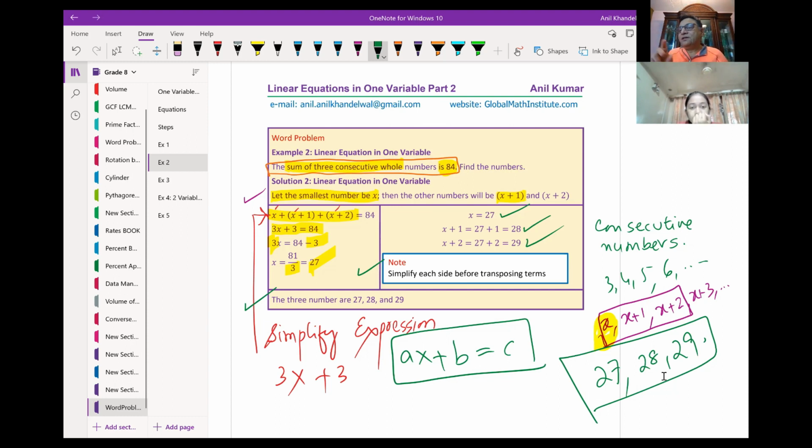So two things. First simplify expressions, then solve the equation. Correct? So that's what I'm saying. Note, simplify each side before transposing. Means simplify your expressions and then solve the equation. Is it okay? Yes. Correct.